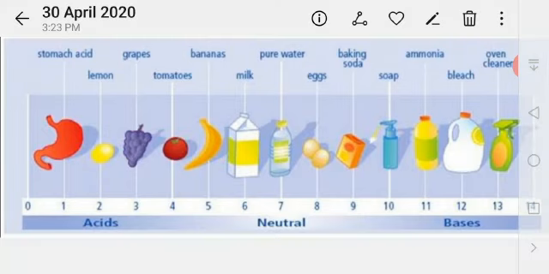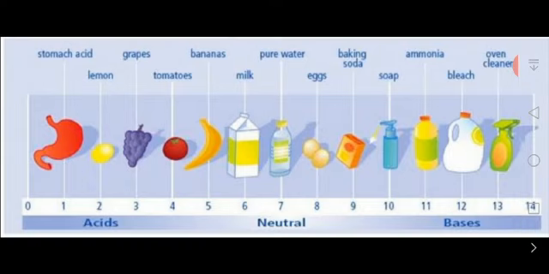Such as our stomach has HCl, so it's in first place, and zero is hydrochloric acid, the king of acids, which is present in the external world. Don't try to touch it, because if you even smell it, the hair in your nose will burn. In the first one we have our stomach, in which HCl is present.